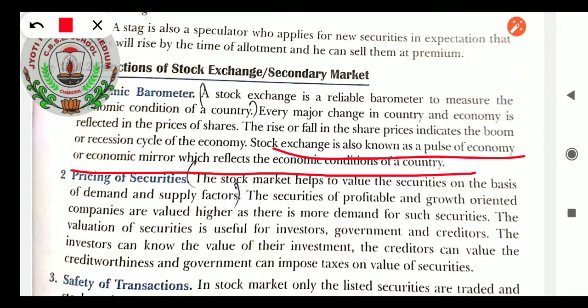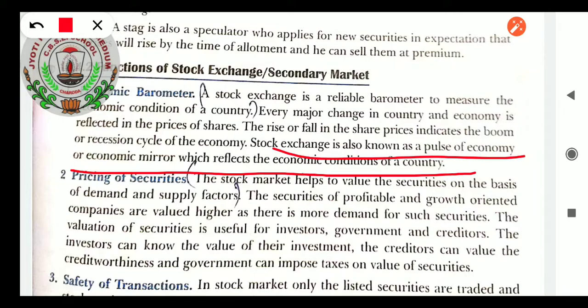Pricing of securities. Students, the stock market helps to value the securities on the basis of demand and supply factors. The securities of profitable and growth oriented companies are valued higher as there is more demand for such securities. The valuation of securities is useful for investors, government and creditors. The investors can know the value of their investment, the creditors can value their creditworthiness, and government can impose taxes on the value of securities.